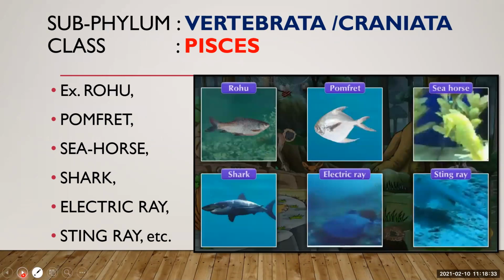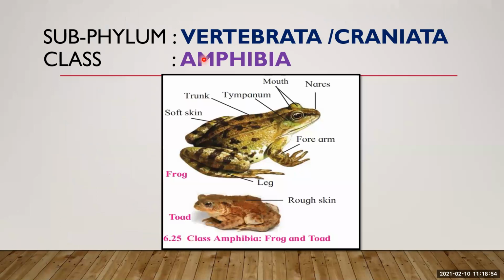Now these are some of the examples of class Pisces: Rohu, Pomfret, shark, electric ray, stingray. Okay, these are some of the examples. So we have completed Cyclostomata and class Pisces. Now we will move toward the next, that is class Amphibia.